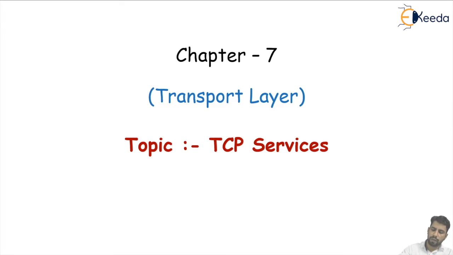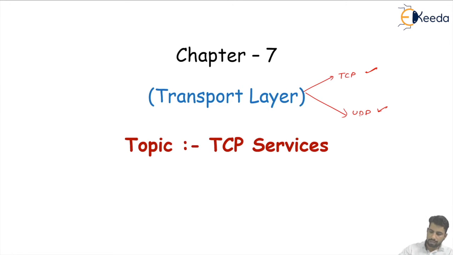Mainly in the transport layer we have two protocols. One is the TCP protocol and the second is the UDP protocol. These two protocols are used for different purposes, meaning their services are different from one another. TCP is the Transmission Control Protocol and UDP is the User Datagram Protocol. We will discuss them one by one.